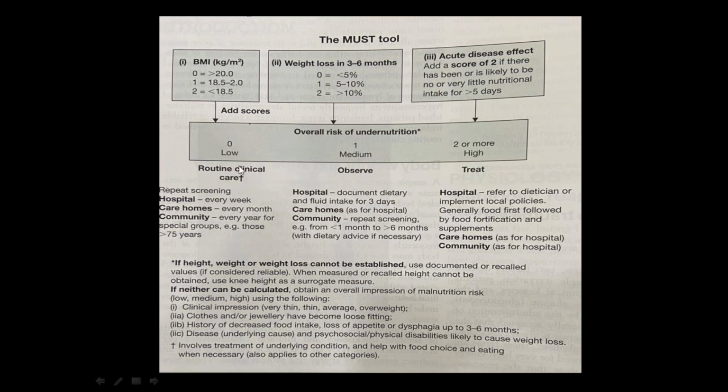For low risk, the patient gets routine clinical care. If there is a low risk score of 0, then if the patient is admitted in the hospital, you repeat this screening every week. And if the patient is in the care homes, then you repeat the screening every month. And with the community groups, those groups present in the community suffering from similar complaints, the screening tool should be applied in the community every year.